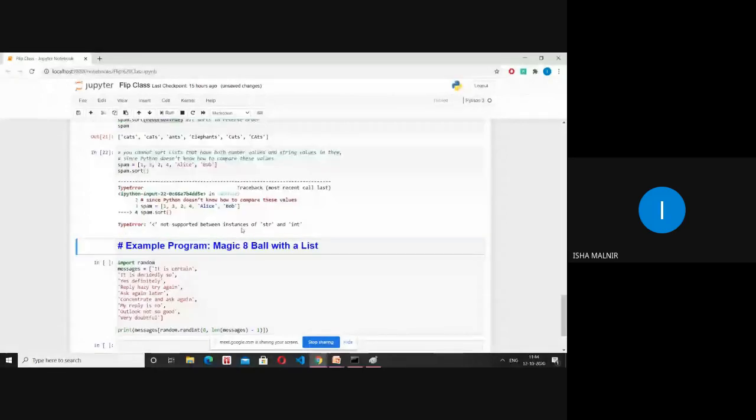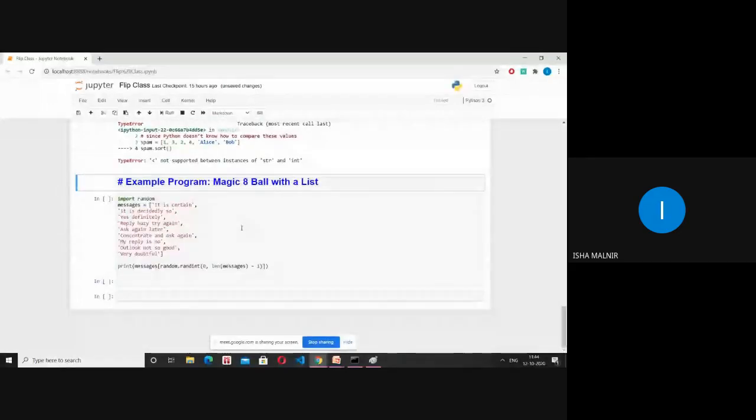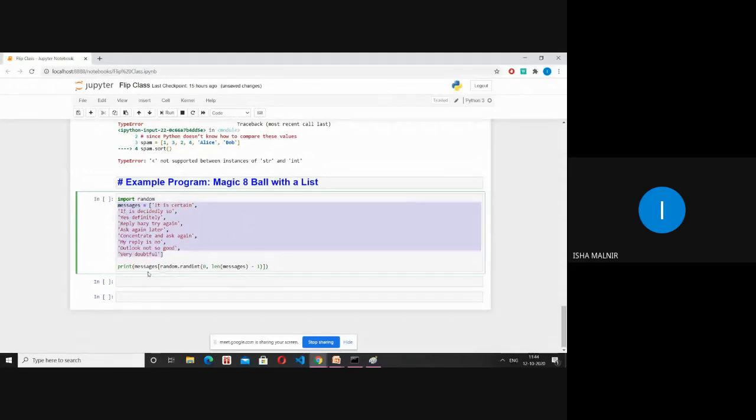Right. Now, next is the famous magic ball problem. This I've just picked up from the textbook. It's a good example of random. I've taken certain messages, which are printed over here. And if I say random.randint 0, that means from this position it will start, and len of messages minus 1. That means it will cover the whole list, right? But since I'm using a random value, it will generate a random value every time.